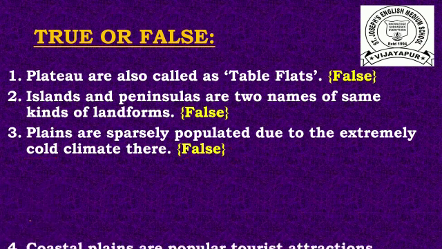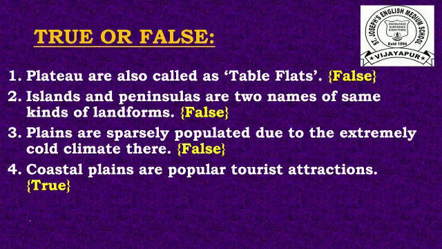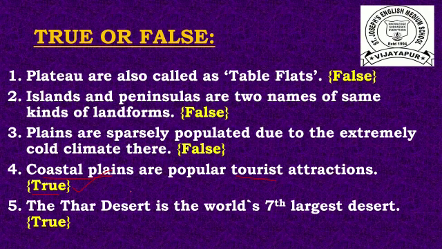Fourth one is coastal plains are popular tourist attractions. Answer is true. Next one is the Thar Desert is the world's seventh largest desert.